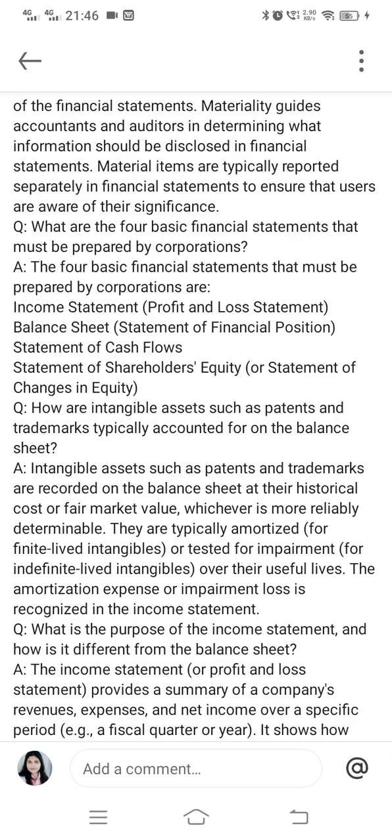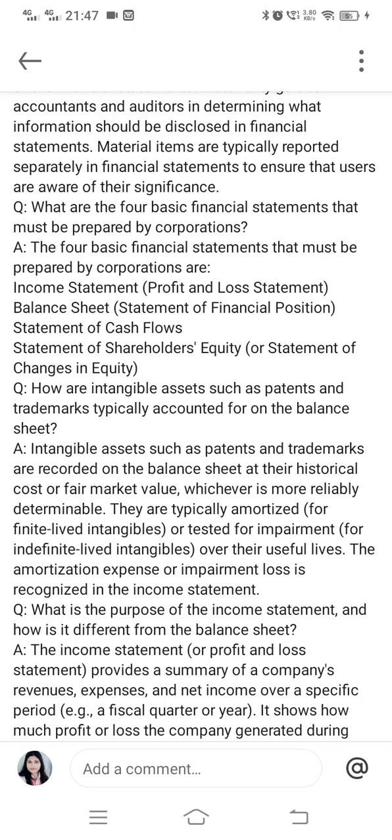So this question is very famous and it is a good question, but when you start giving the interview when you are fresher, you do not remember this on the tip of the tongue. So it's better to understand these four elements and also remember these four elements. So first is income statement, that we also call as profit and loss statement. Then we have balance sheet, statement of financial position, then statement of cash flow, then statement of shareholders equity, or that can also be called as change in equity.